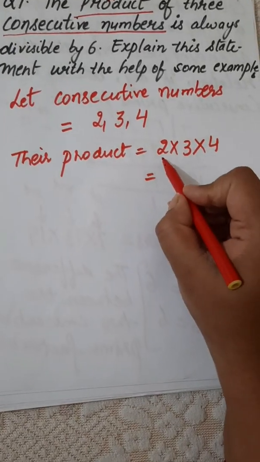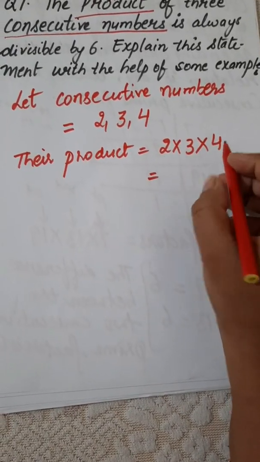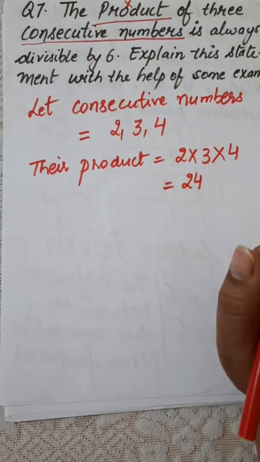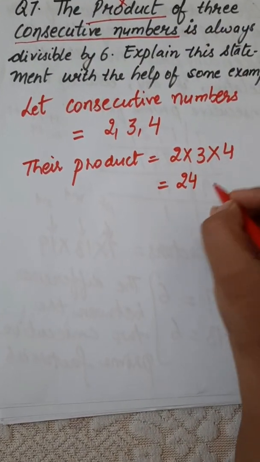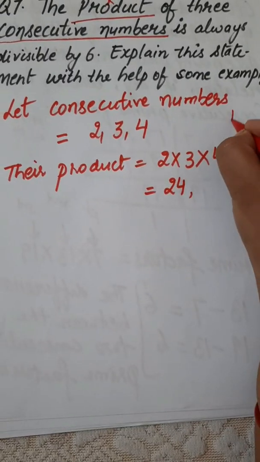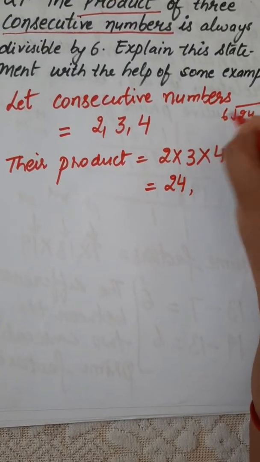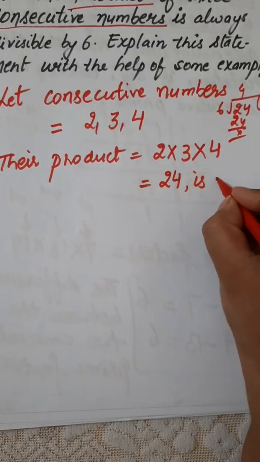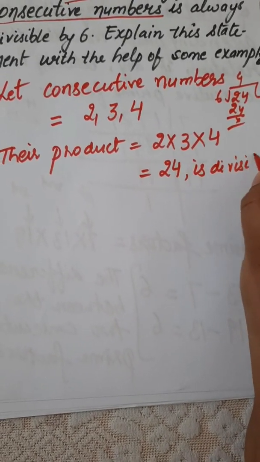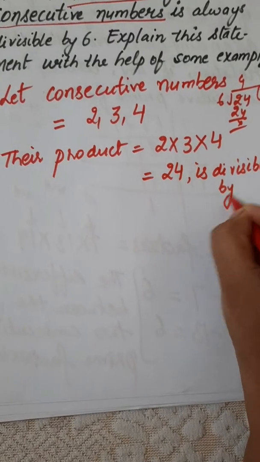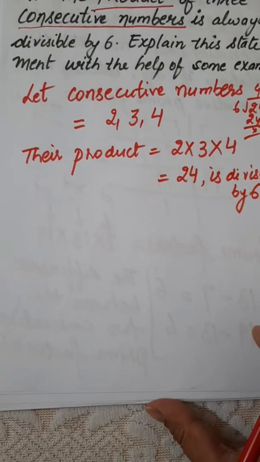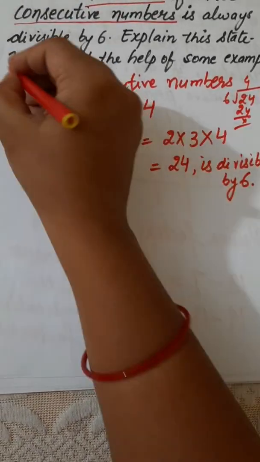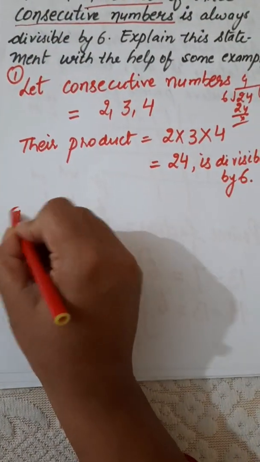Then we have 2 3s are 6, 6 4s are 24. So this 24 is divisible by 6. It is already mentioned in the statement. And if I divide 24 by 6, 6 4s are 24, we can simply say that 24 is divisible by 6. So here I just explained the statement with one example. You can take another example also.